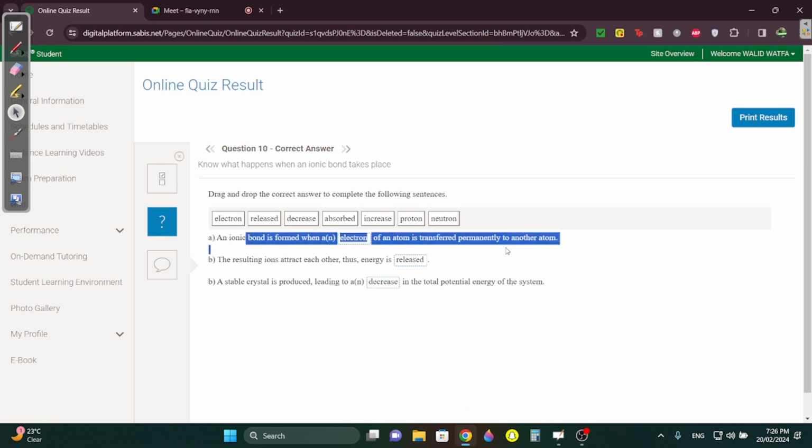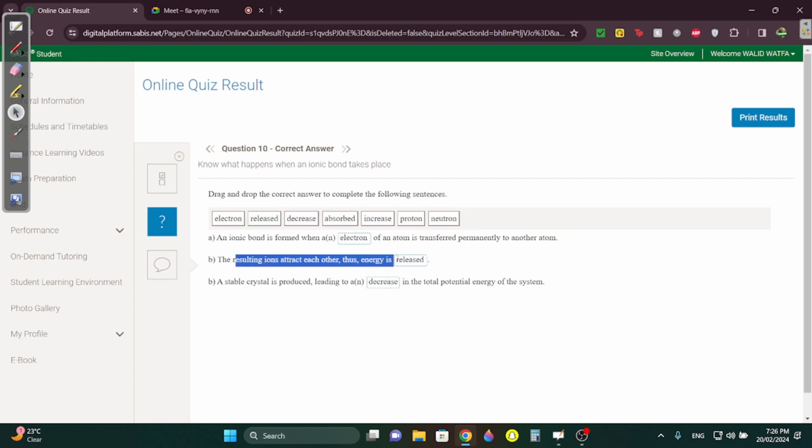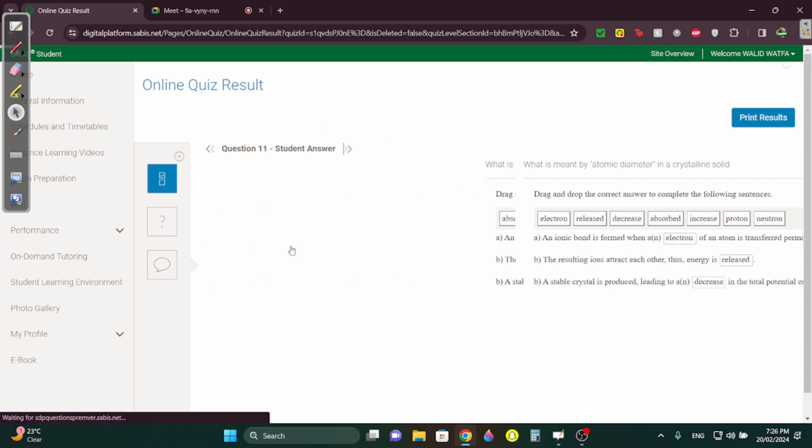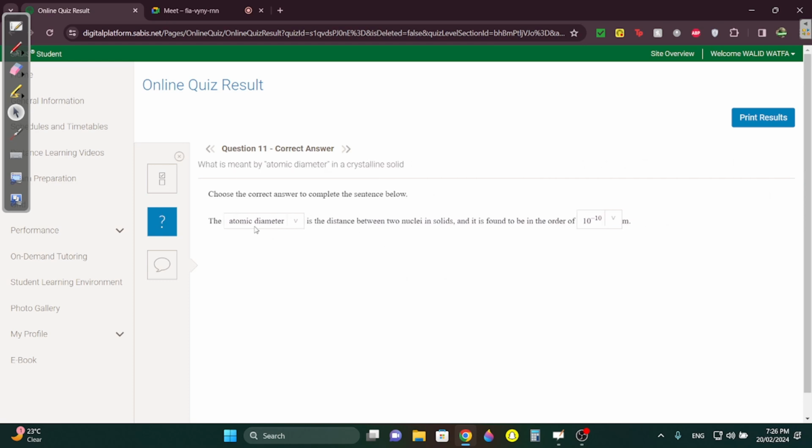An ionic bond is formed when an electron is transferred permanently to another atom. Ionic bonds are always formed when you're transferring electrons. The metal loses an electron and the non-metal gains an electron. The resulting ions attract each other, thus energy is released. Whenever you're forming a compound, energy is always released. A stable crystal is produced, leading to a decrease in the potential energy, because since it's stable, potential energy is always low. Question 11.